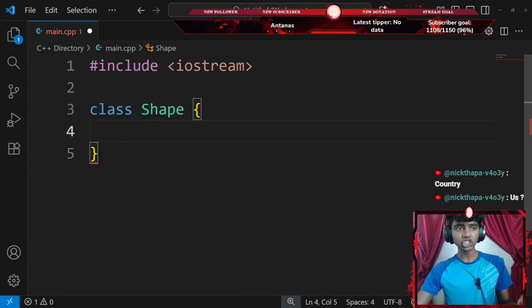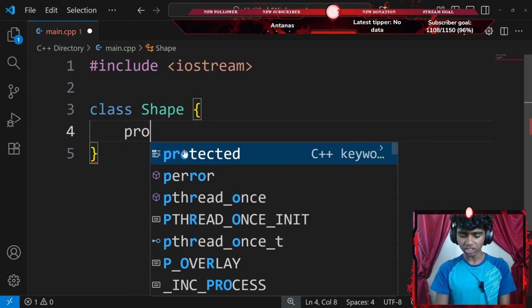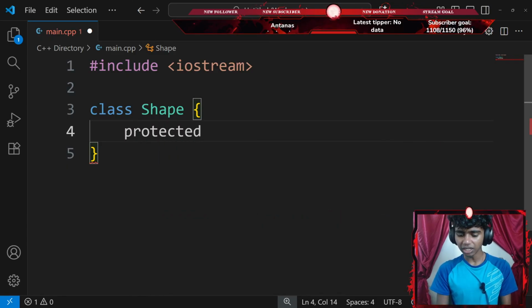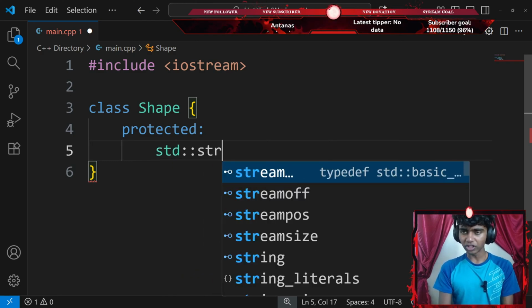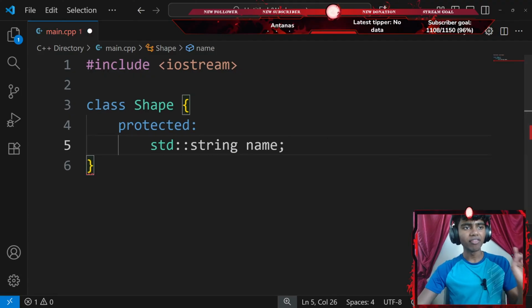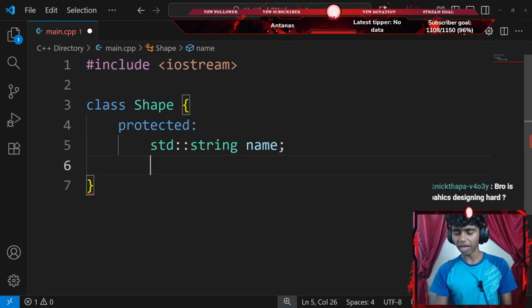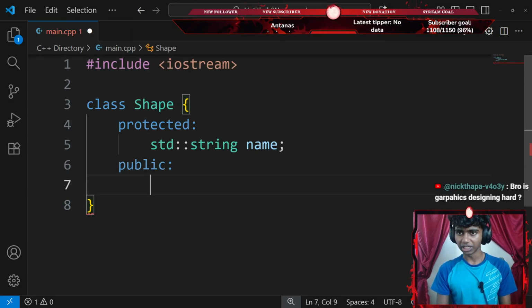And then inside of my shape class, I'm going to be creating one protected data member called, let's say, name, which is going to be a standard string. So I'm going to go with something like protected. Okay, and then let's go ahead and create a data member, which is going to be a standard string of name ending with a semicolon. And then I gotta create a constructor for my class. So I'll go ahead and publicize everything. Add a comment that says something like constructors.